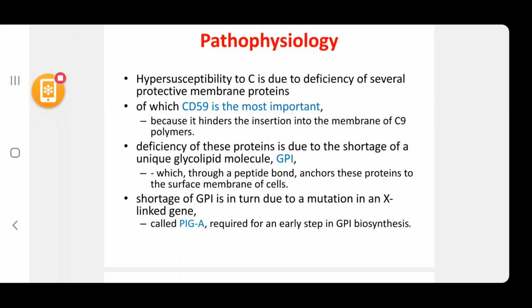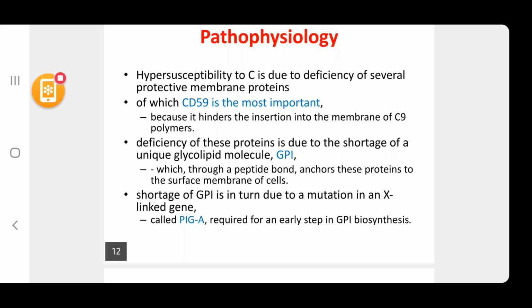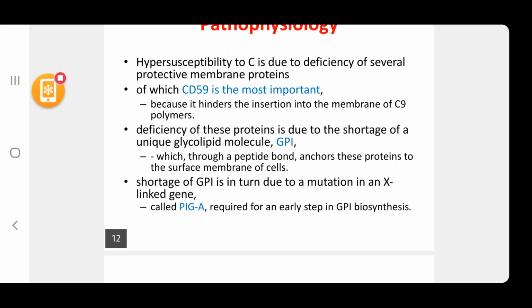Here, PNH steady state. The alternative pathway produces C5 convertase. At the left bottom corner, you can see the RBC, which does not have CD55 or CD59. The complement is attached to it. That leads to the formation of the membrane attack complex. And the membrane attack complex can attach to the RBC, as you can see in the center here, and it leads to MAC-mediated intravascular hemolysis.